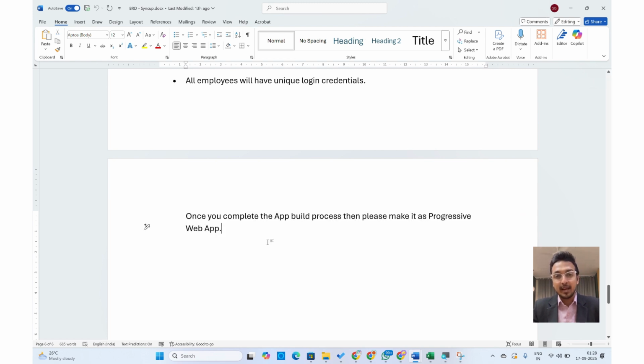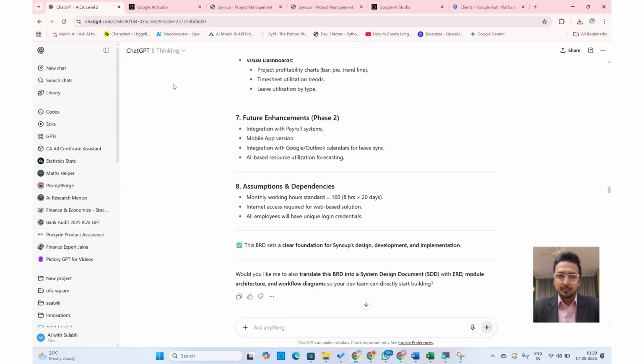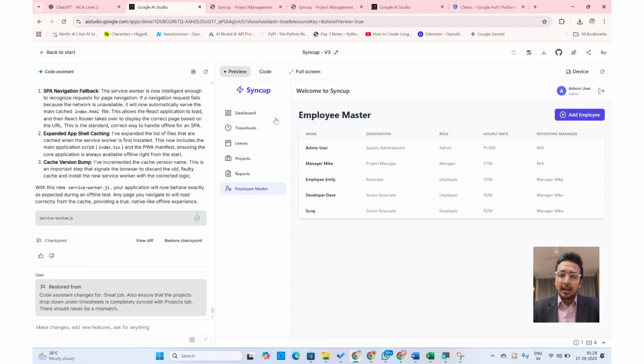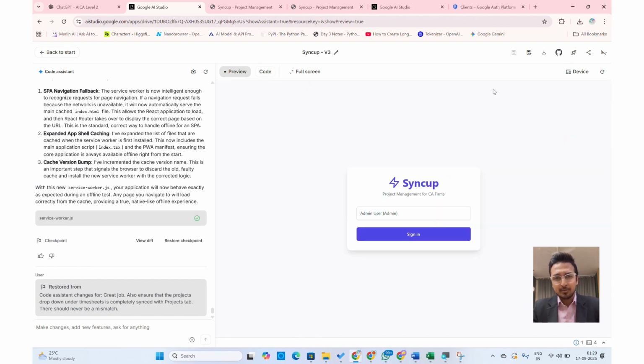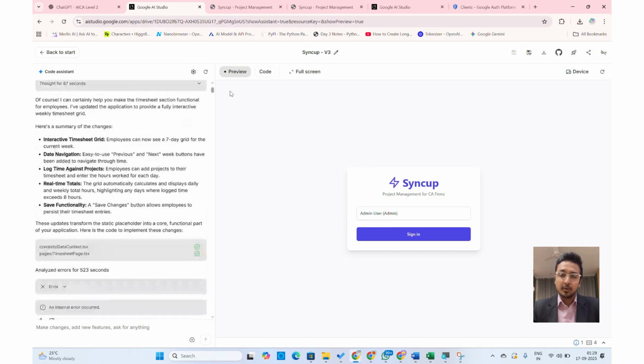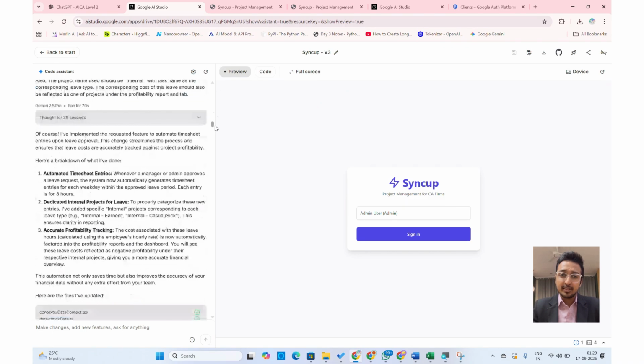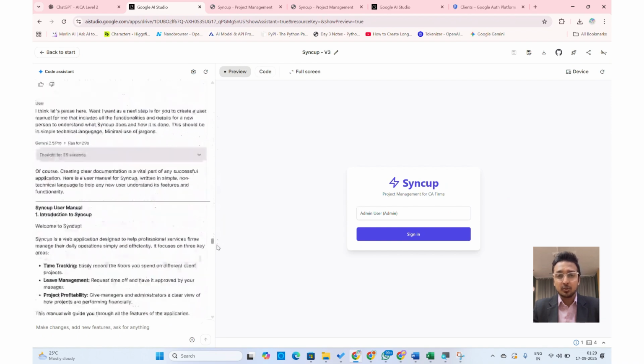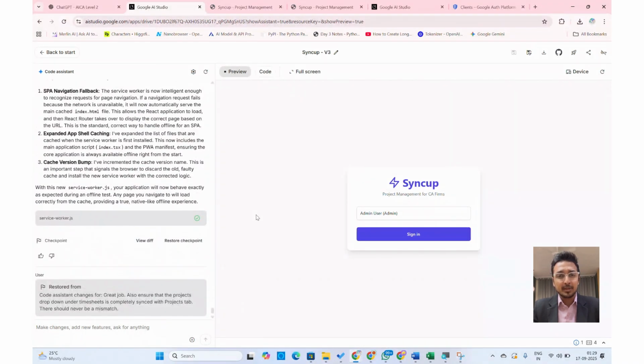Using this, I went to Google AI Studio, and I generated this particular application by providing my initial prompt as the BRD document. Following multiple iterations that you see on the left side, Google AI Studio was able to build this final application for me. Now let me show you some key functionalities of how this particular application operates.